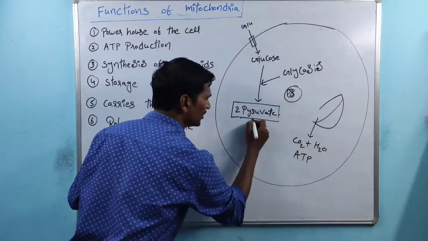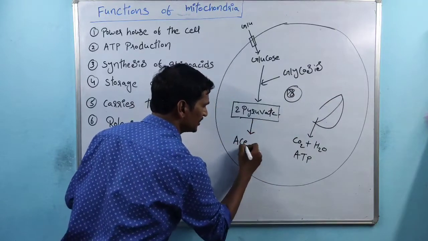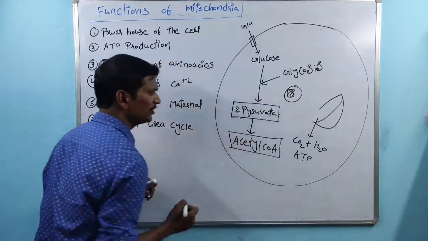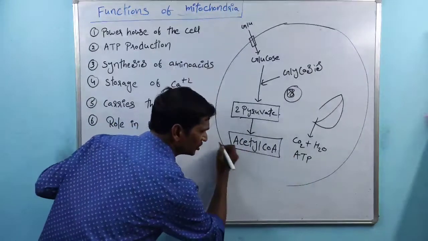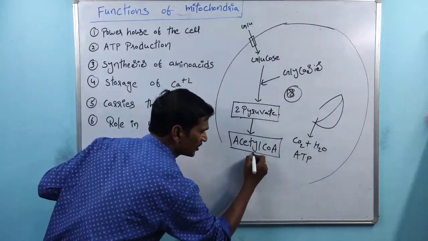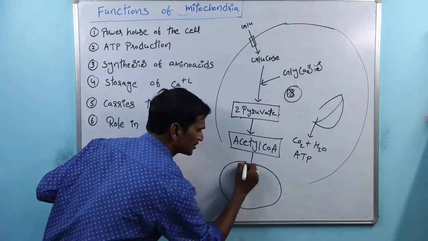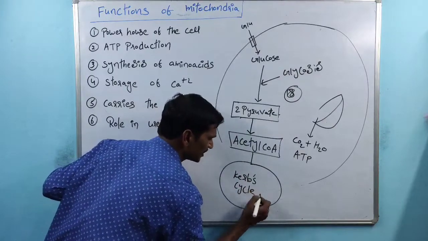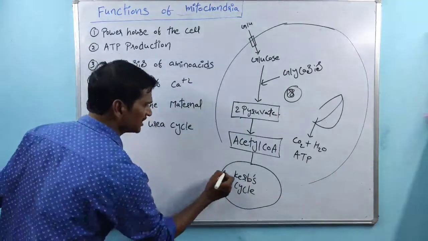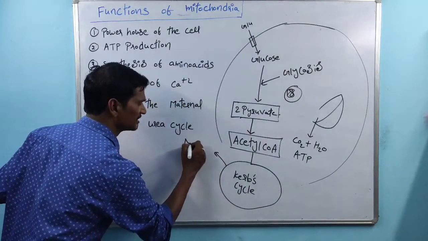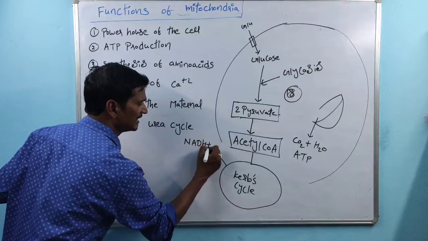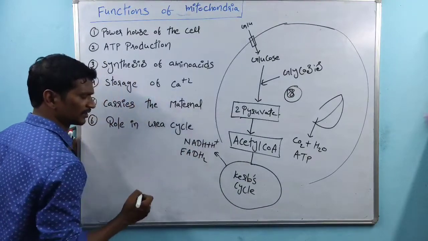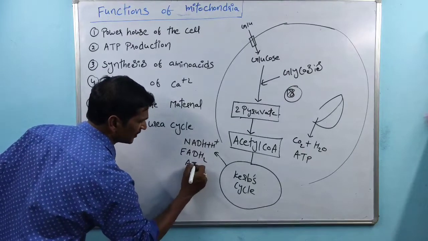Right? Inside the mitochondria, the pyruvate molecules are converted into acetyl-CoA. Again, inside the mitochondria, there is a cycle which takes place. The cycle is called the Krebs cycle. So, by the Krebs cycle, some components are produced: NADH plus H plus, FADH2, right? And there is ATP production.